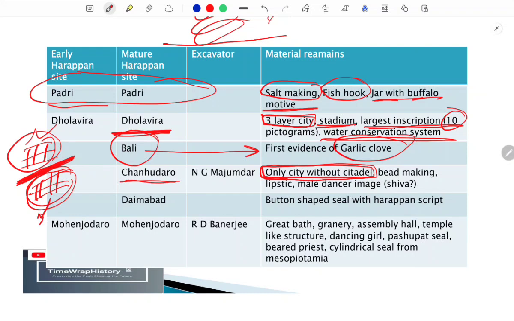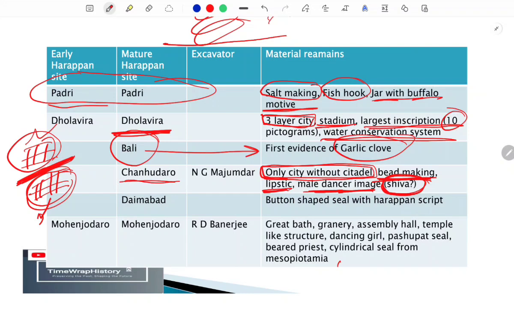Okay, and this was also famous for the bead making industry, lipstick making, and we find the traces of lipstick there, and also a male dancer image, which has been identified by historians as Shiva. It is actually a controversial thing. You should not go into this, but a male dancer image has also been found from here. The Pashupati seal was also found from Mohenjo-daro, which I have not written here.